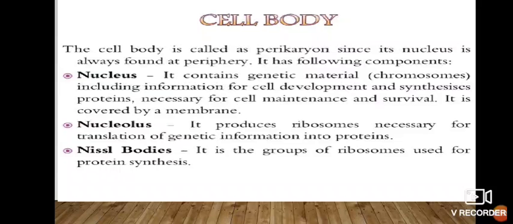Then we have the cell body. The cell body is called perikaryon. Peri means at the periphery, and karyon means nucleus; the nucleus is found at the center. It has a nucleus, nucleolus and Nissl bodies or granules.